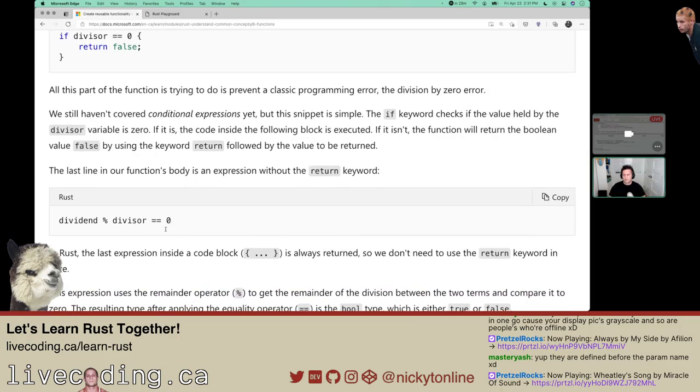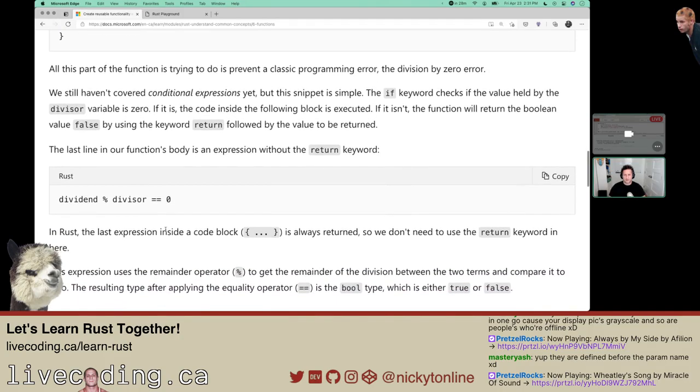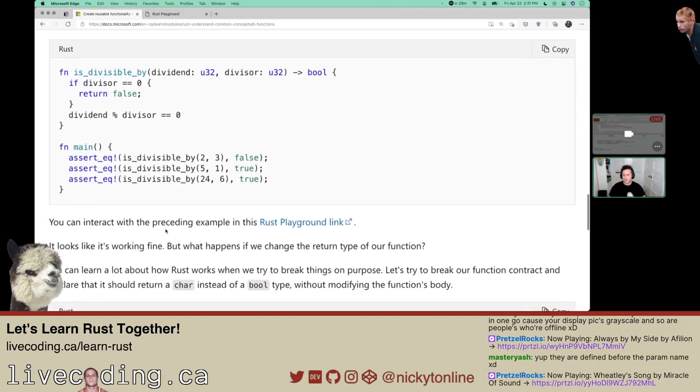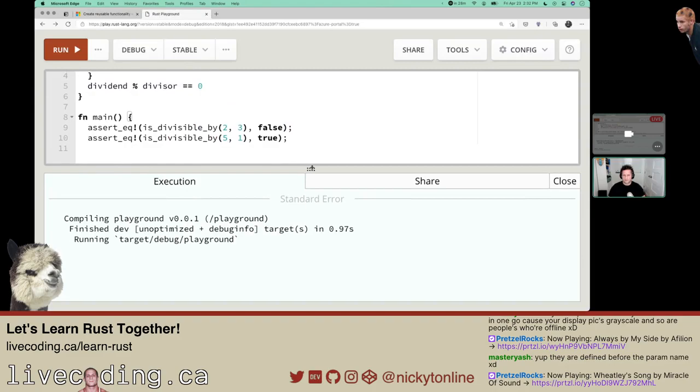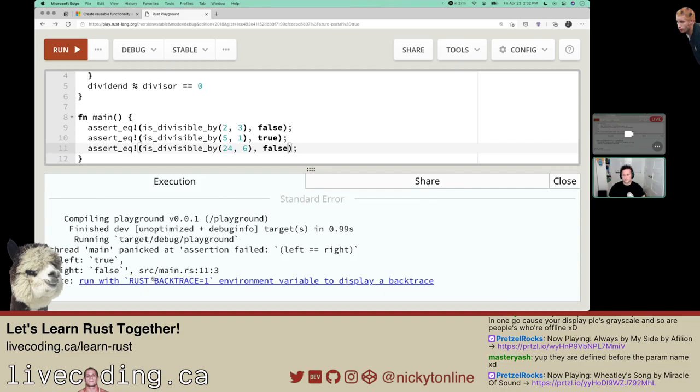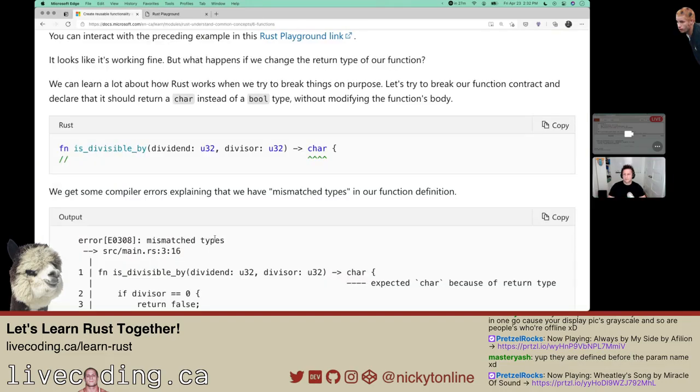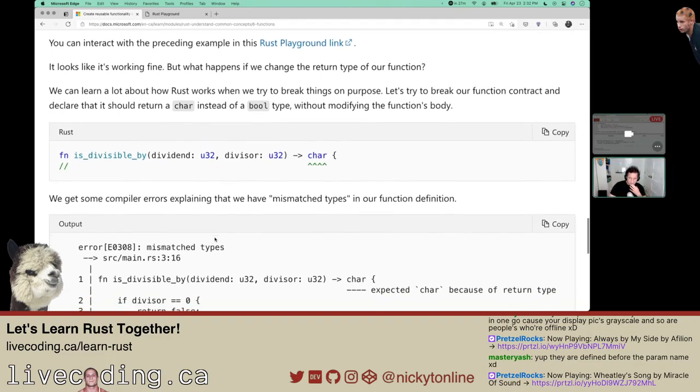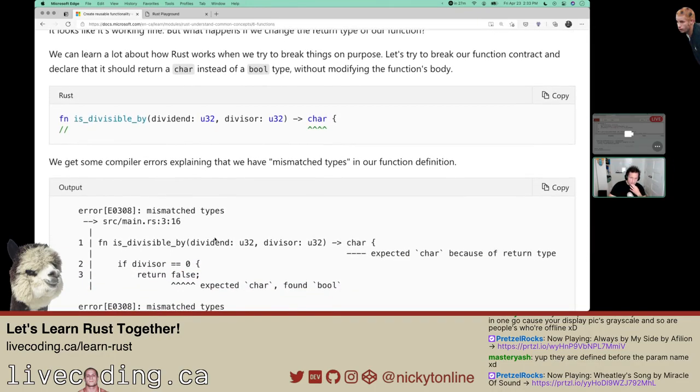All this part of the function is trying to do is prevent a classic programming error. Let's see our function in action. We did that. We can do that. That's good. If I do false here, even though 24 is divisible by 6, that should pop me an error in the compiler. Left true, right false. That's good. Let's see, can interact with the preceding example. Yeah, we did that. We can learn about how Rust works when we break things on purpose.